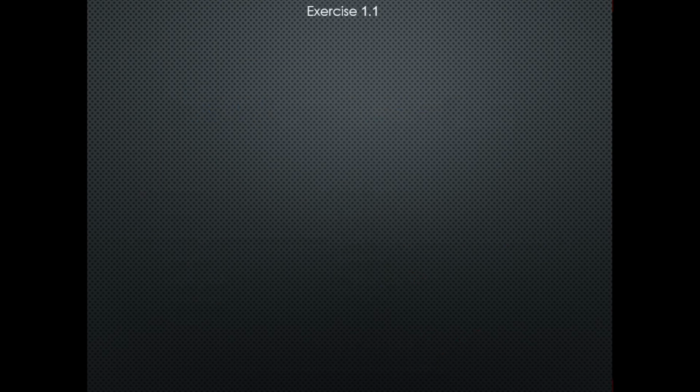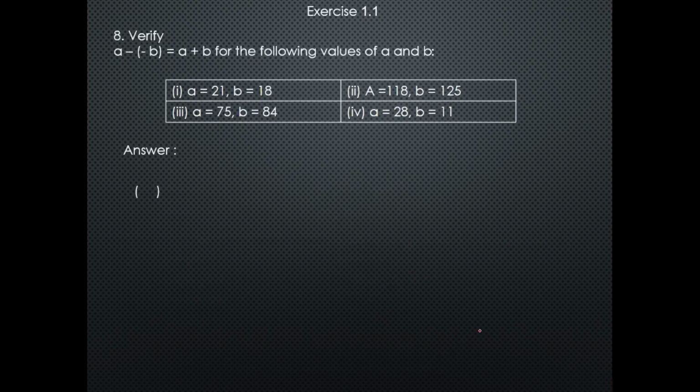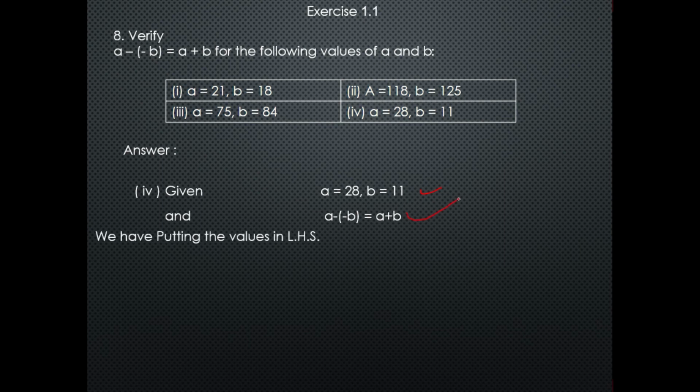Now comes to part number 4. Given that a is equal to 28 and b is equal to 11, and the equation is a minus (minus b) bracket close is equal to a plus b. So on the left hand side I put in the value of a and b, so the negative number becomes positive, and the equation is 28 plus 11. If we add these two numbers, we will get 39.